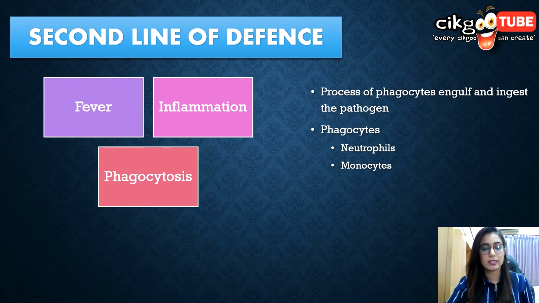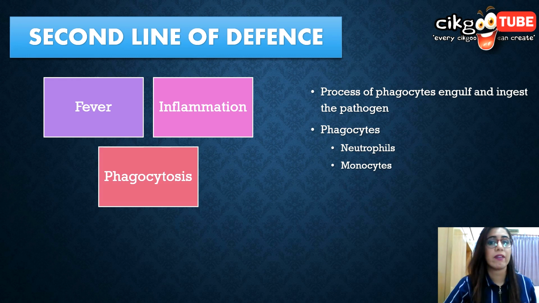Okay, now let's look at the second line of defense. Now, the second line of defense will only take place if the microorganisms bypass the first line of defense. That means, you know what it means. So when you have that second line of defense, we have categorized them into fever, inflammation, and phagocytosis. So let's talk about fever first.